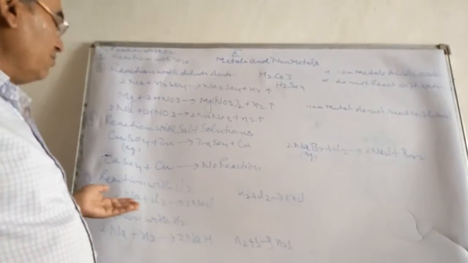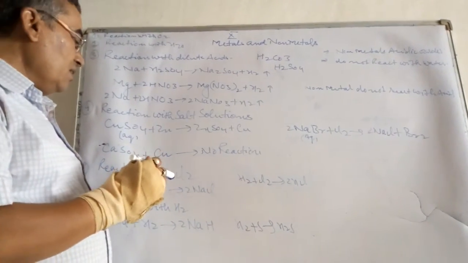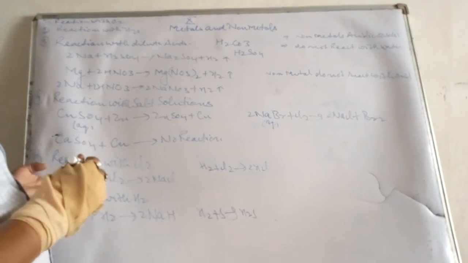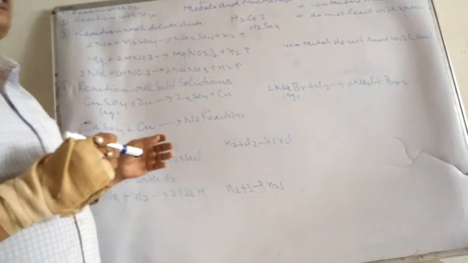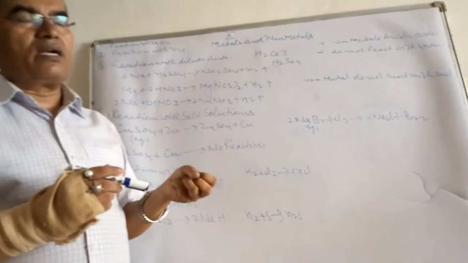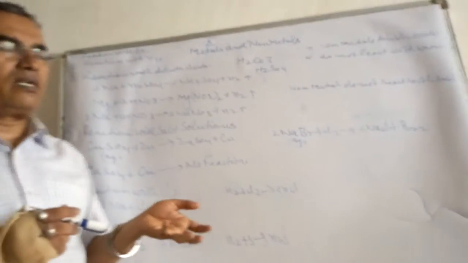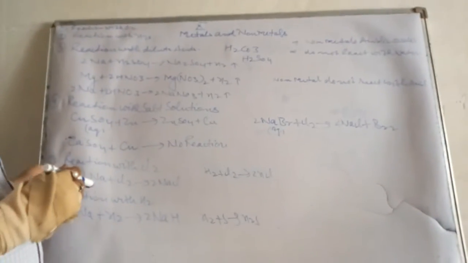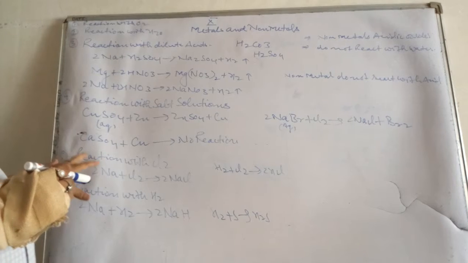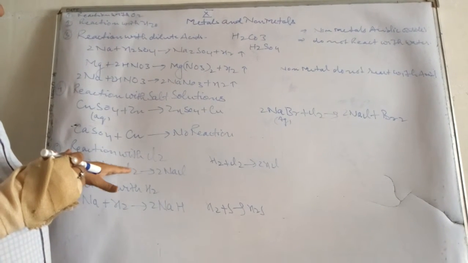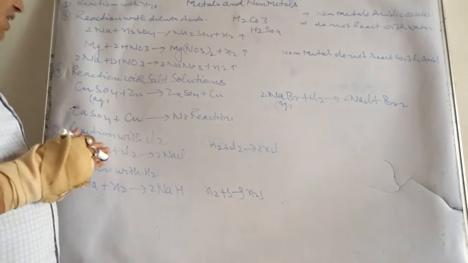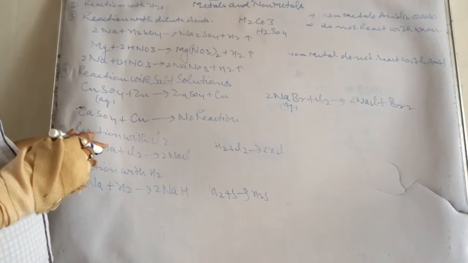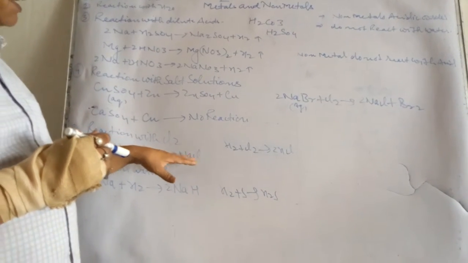Now at the fifth position, we have to discuss reaction with chlorine. Metals, especially all the metals, when treated with chlorine, form their respective salts. Very simple: 2Na plus Cl2 gives 2NaCl. And what type of salts are these? These salts are ionic salts. These ionic salts are formed when highly reactive, electronegative non-metals like chlorine, bromine, iodine are treated with highly strong electropositive metals. Ultimately, there is a formation of ionic salts.